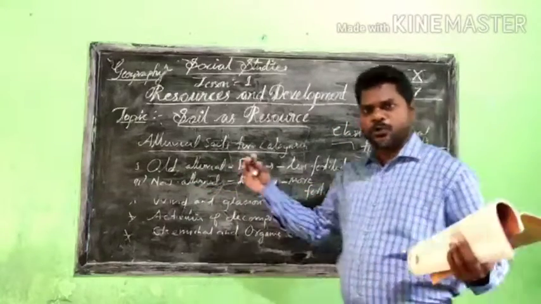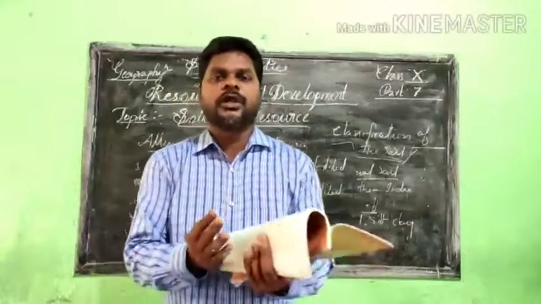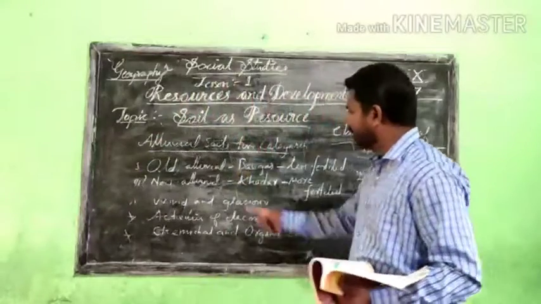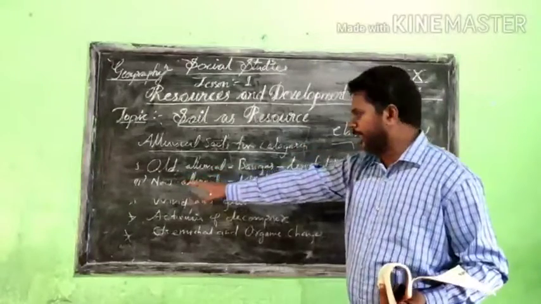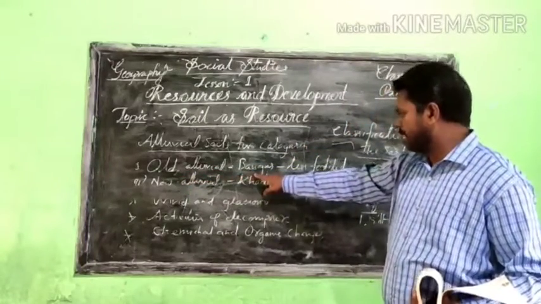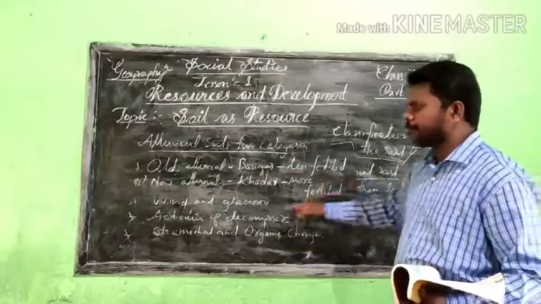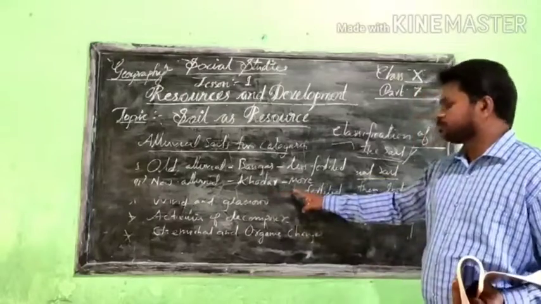That means the silt and all the fertility brought by the rivers, and where the delta newly forms, that area is completely fertile. For that reason, we can say the alluvial soils have two different categories. The first one is called old alluvial, that's called Bangar, and we can understand that's less fertile. And the second is new alluvial soil, that's called Khadar, that's more fertile.